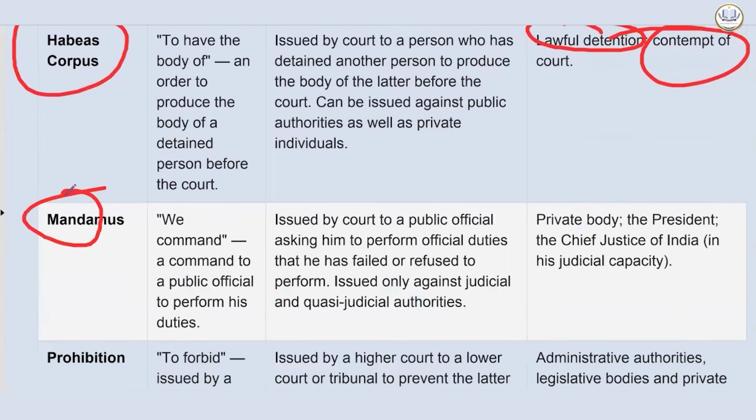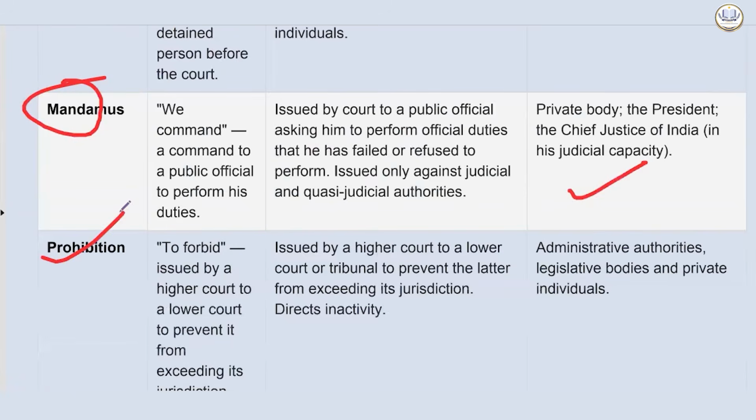Mandamus, that is, we command a public official to perform their duty. If they are not performing, we ask him to perform the official duty that he has failed or refused to perform. It cannot be issued against judicial and quasi-judicial authorities, a private body, the President, or the Chief Justice of India in his judicial capacity. Then we have prohibition.